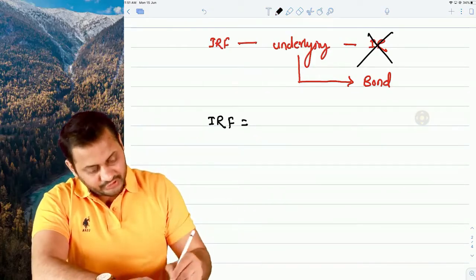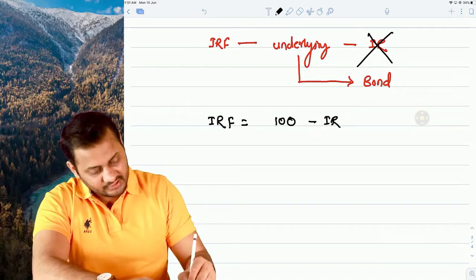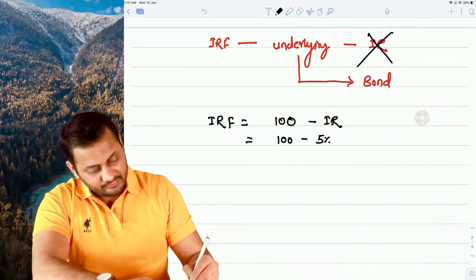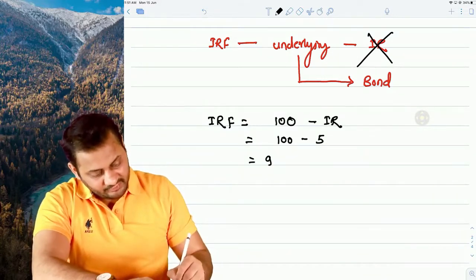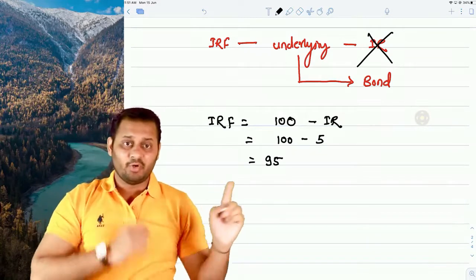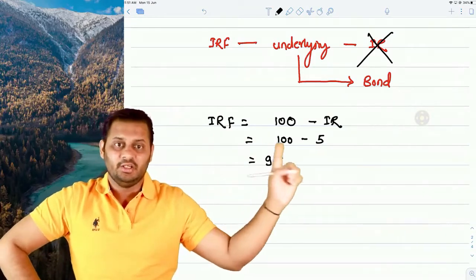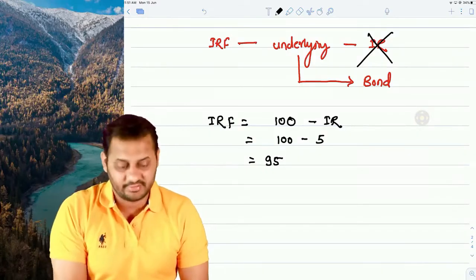Interest rate futures price is calculated like this: 100 minus interest rate. So if the interest rate going on in the market is 5%, we will say the futures price is 95. It means the bond is selling at 95 rupees in the interest rate futures. Both of them are inversely related.